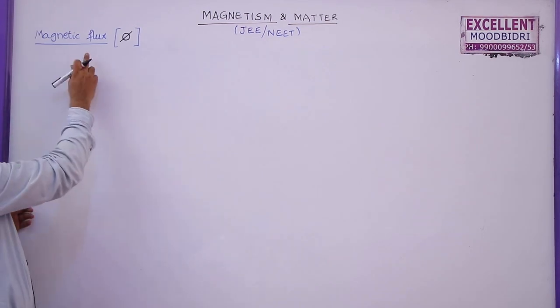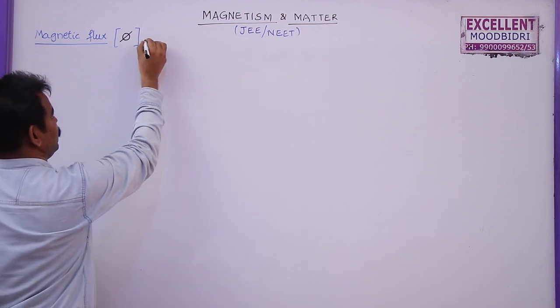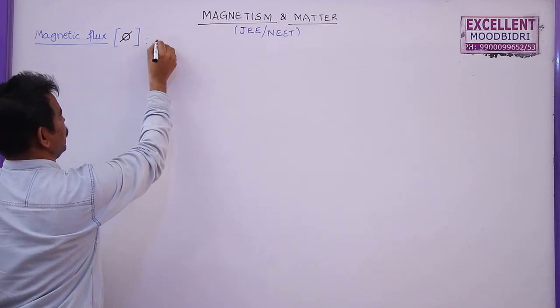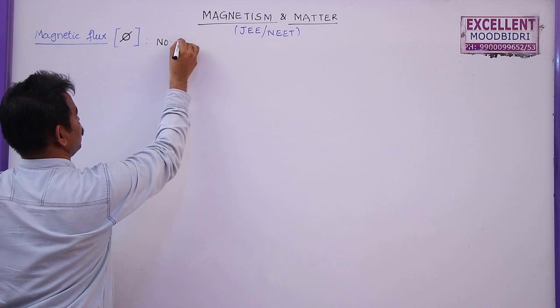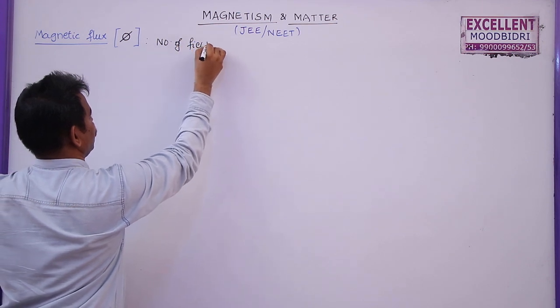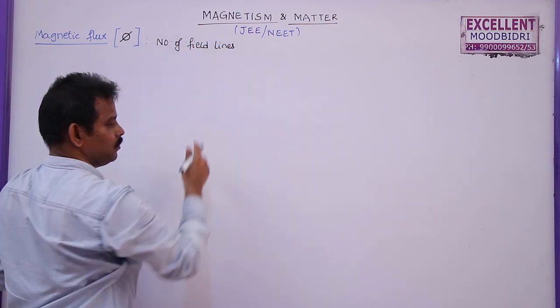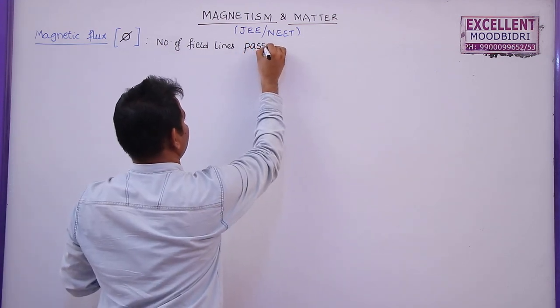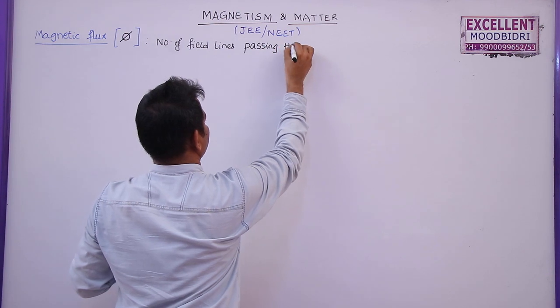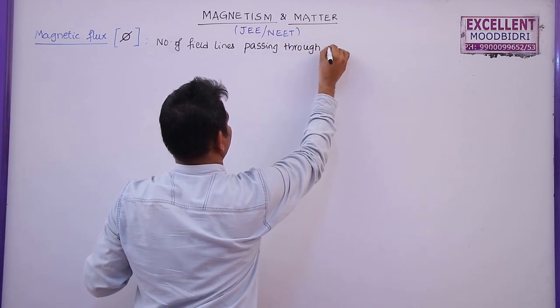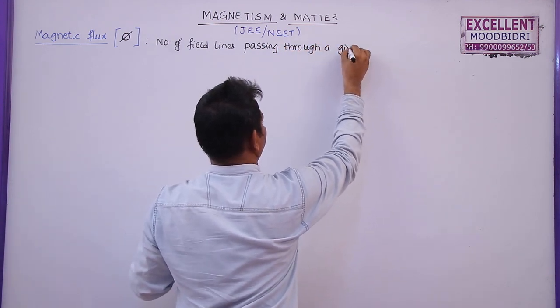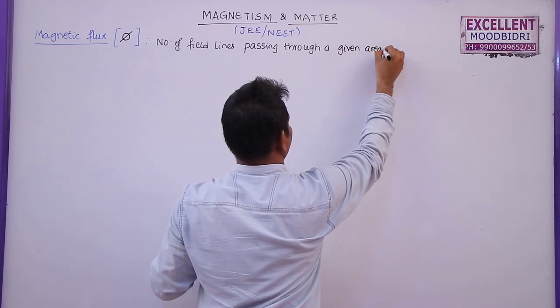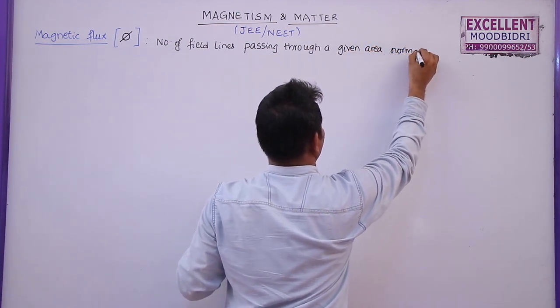Topic is magnetic flux, denoted with the letter phi. Magnetic flux is the number of magnetic field lines passing through a given area normal to it.